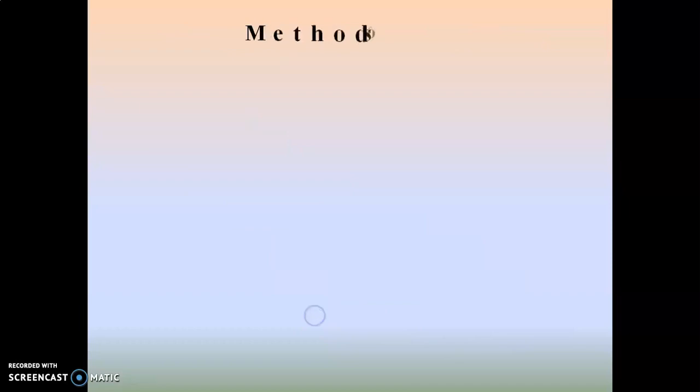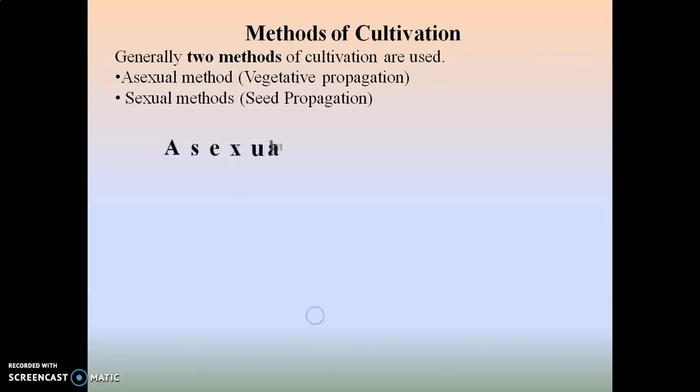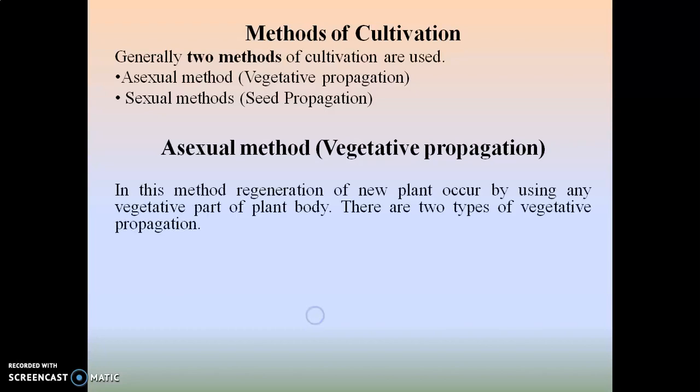Now we will see the different methods of cultivation. So there are two methods of cultivation, the asexual method and the sexual method, where the asexual method is also called vegetative propagation, and the sexual method is also called seed propagation. So we will start with the asexual method, that is vegetative propagation.